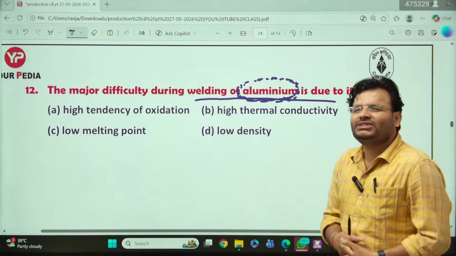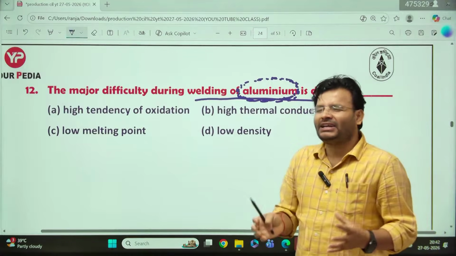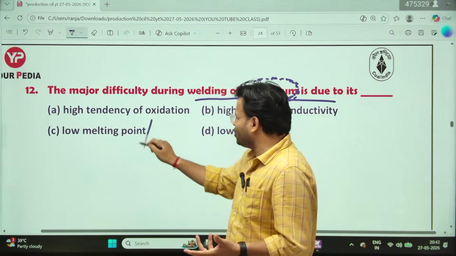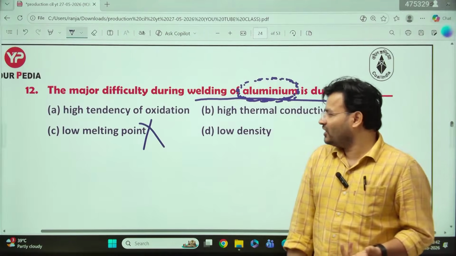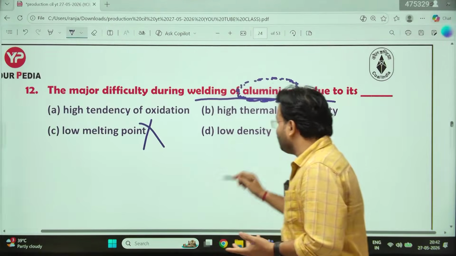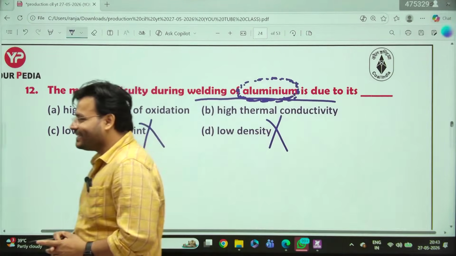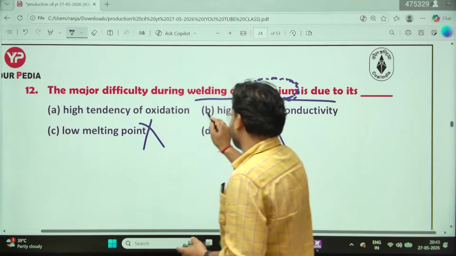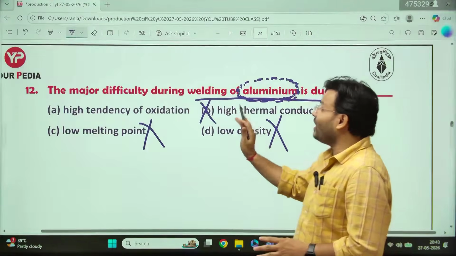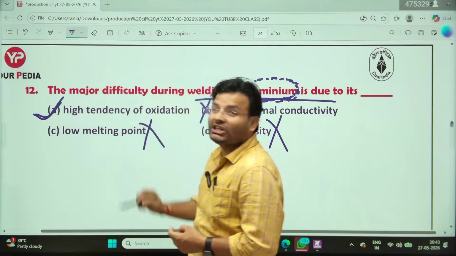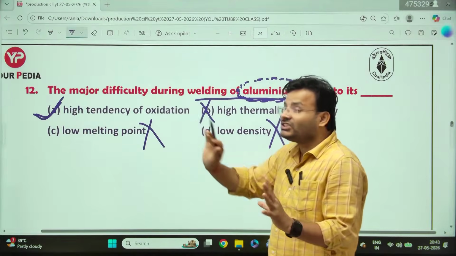So my dear friends, a student is just going by heart. Someone is going to give the answer C for Chennai, low melting point. That is not the right answer. Someone is going to say D for Delhi, which is not the right answer. Okay, B and A are left. Okay, B is also there. So my dear friends, all of these are wrong answers. The correct answer is high tendency of oxidation. Now we can ask, why, sir, is this the disadvantage?